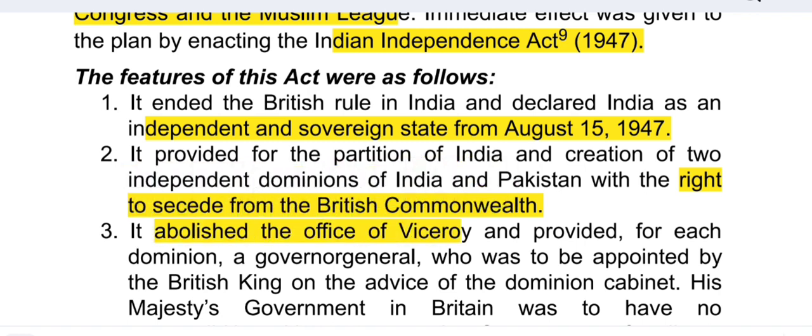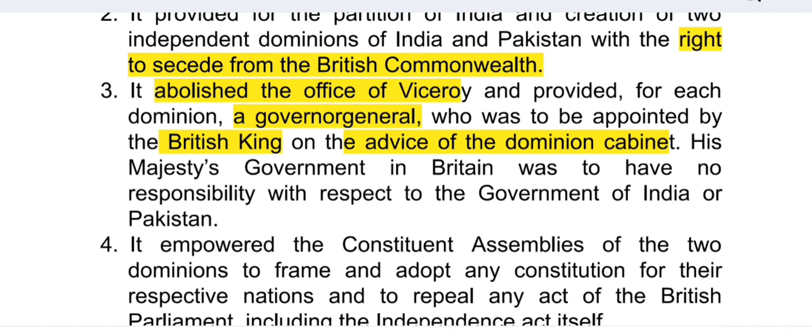You know that the office of Viceroy was created under the Government of India Act 1858 and the first Viceroy was Lord Canning. So, in this act, it abolished the office of Viceroy and provided for each dominion a Governor General, who was to be appointed by the British King on the advice of the dominion cabinet. His Majesty's Government in Britain was to have no responsibility with respect to the government of India and Pakistan.